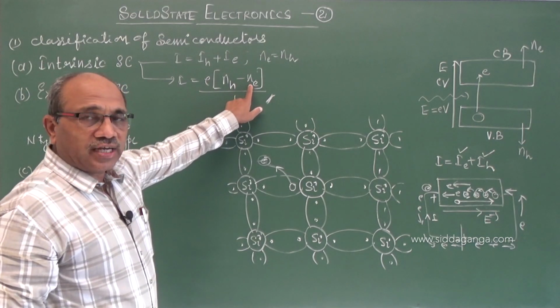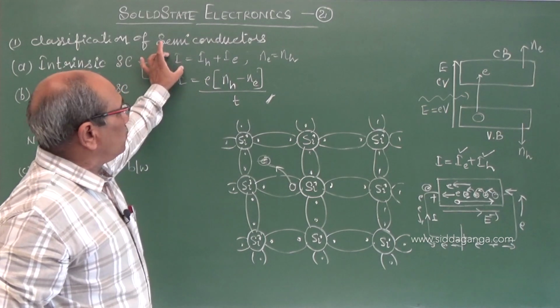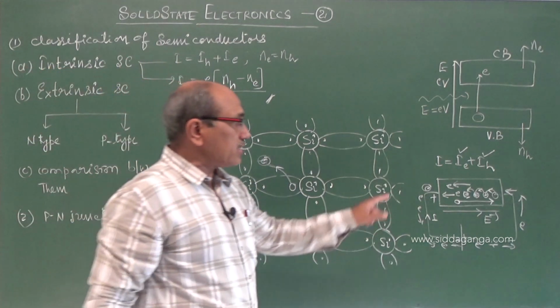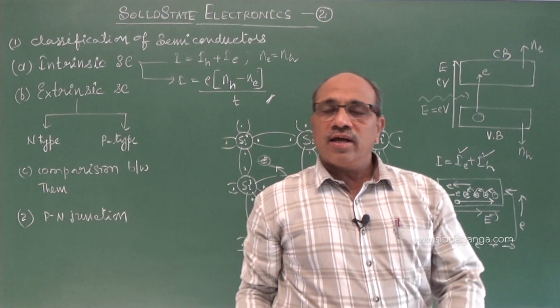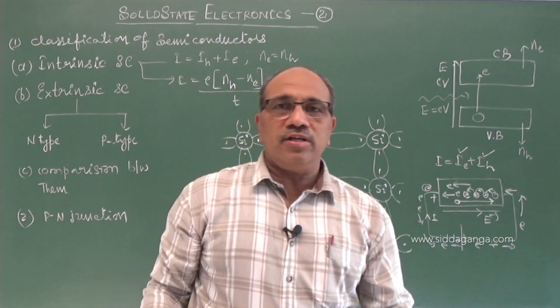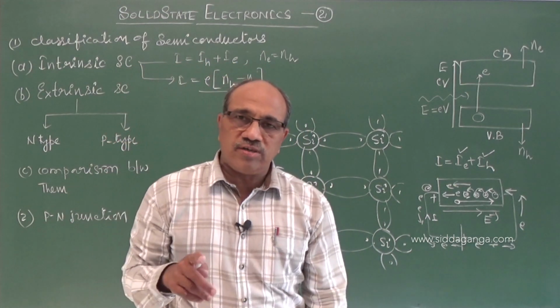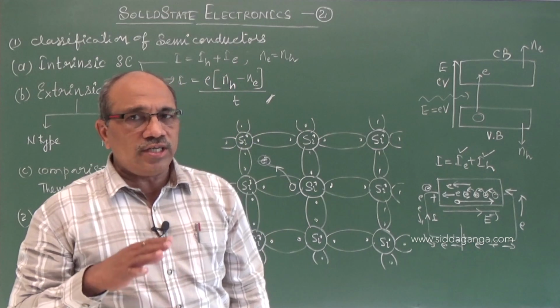NE is the population of electrons per unit volume, and NH is that of holes, and this equation gives you the current in the intrinsic semiconductor. However, conductivity is small and resistance is high at ordinary room temperatures. If you see at absolute zero, resistance becomes very high and it acts as an insulator.